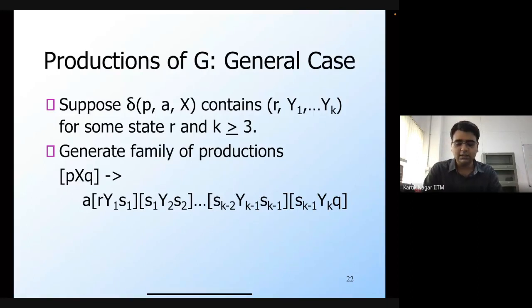Then we considered the various production rules that this particular non-terminal PXQ should have in order to generate all of those required strings.